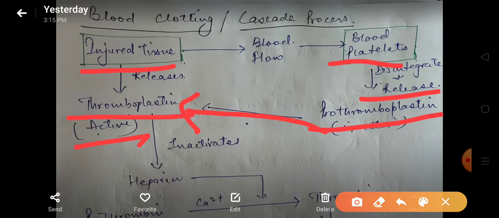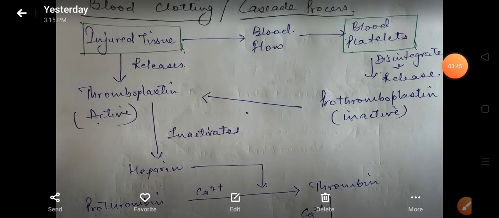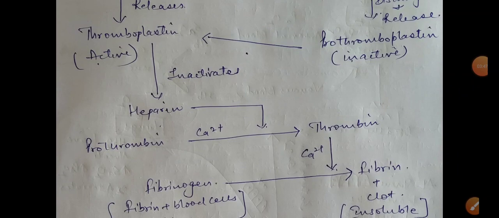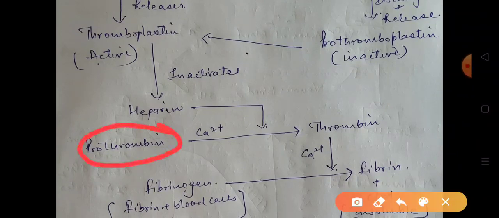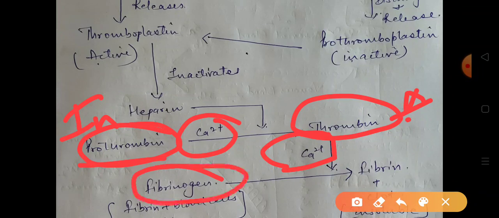Now this prothromboplastin inactivates the heparin, and then in the presence of calcium ions, prothrombin, the soluble protein, is converted from inactive prothrombin into active thrombin. And this thrombin, again in the presence of calcium ions, acts on fibrinogen, which is also present in the blood, and converts this fibrinogen to fibrin, which is active.